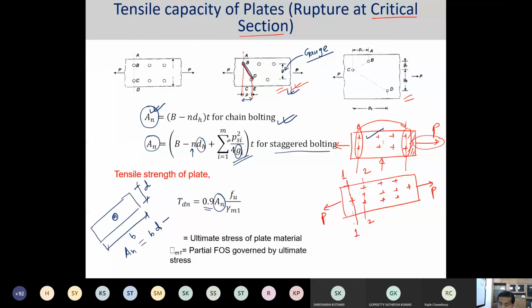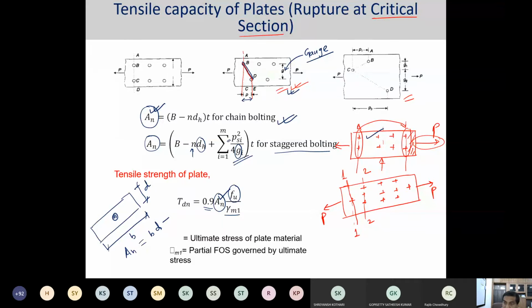Because you have to have 10% reserve strength. So 0.9 times your net area multiplied by FU. FU stands for the ultimate tensile strength of the plate, and this is the factor of safety governed by the ultimate tensile stress of the plate.